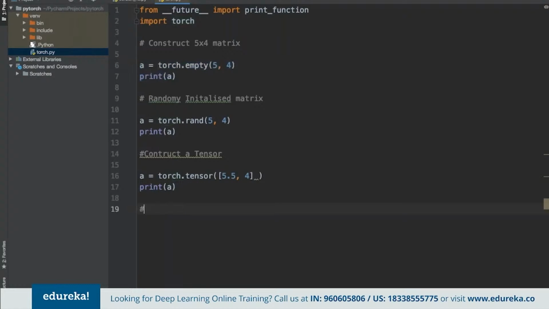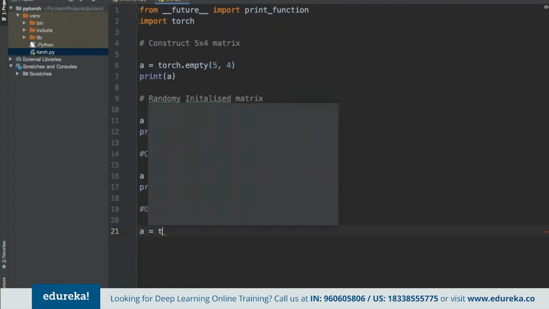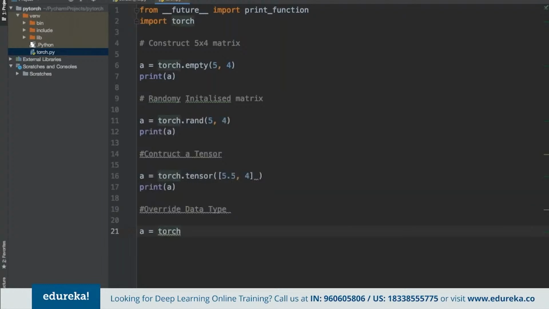If we are looking to override the data type, we again use the torch library. Now here we can use the same random, and then specify, if we're looking to change the data type, for example for X here, and now we want to change the data type to something else, we can specify that.